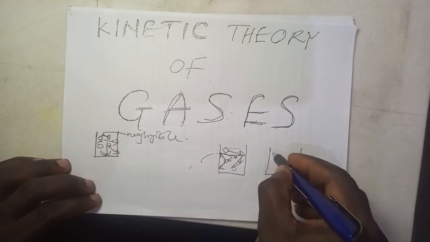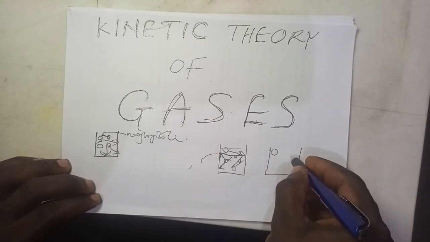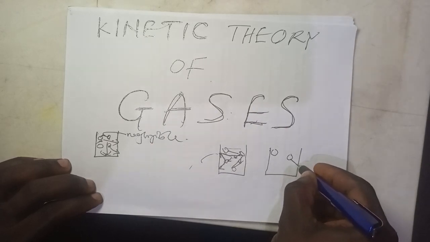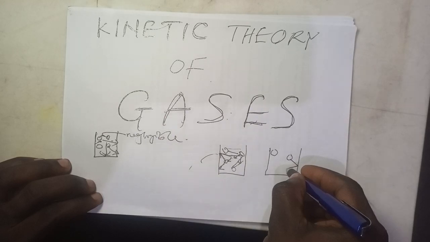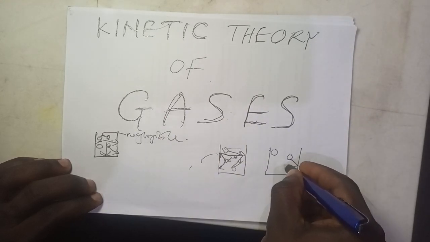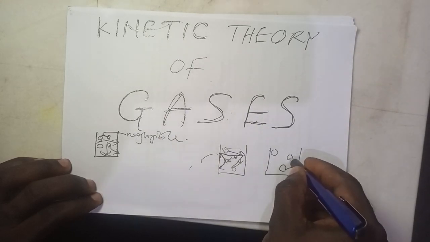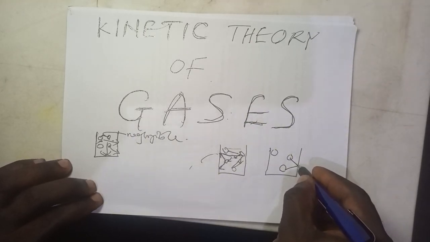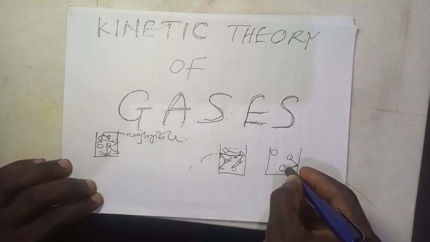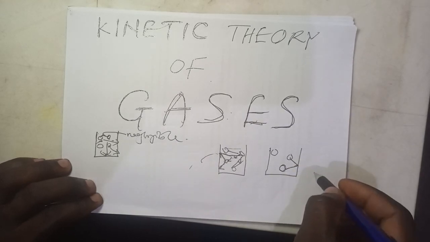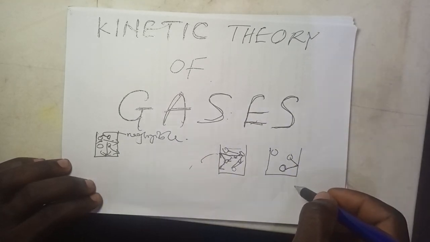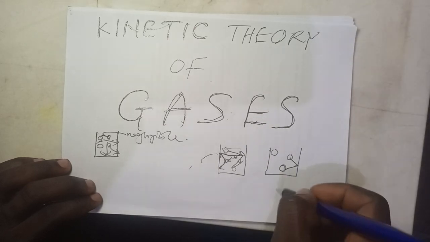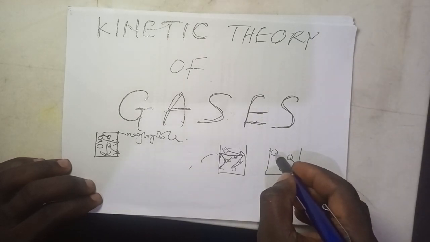Look at this, these are gas molecules. As they hit the wall of the container, what happens? They will bounce back like an elastic ball. You can see my diagram, they will bounce back. This is the same gas molecule that hit the wall of this container, now bouncing back like an elastic ball. It's just like when you are playing table tennis. As you hit the table tennis on the wall, it comes back to you. That is how these gas molecules are moving.